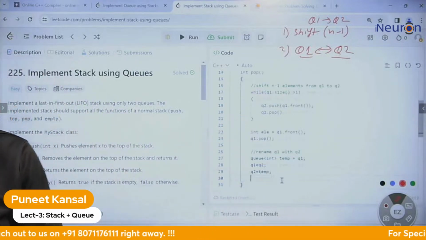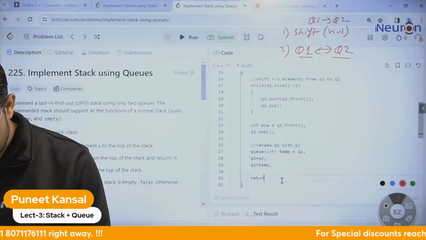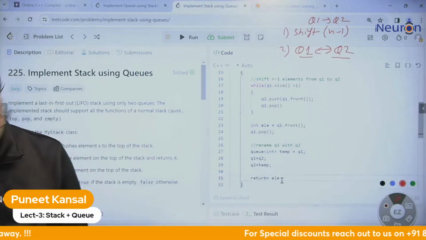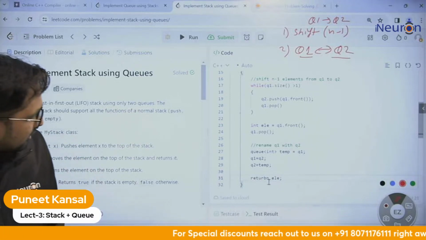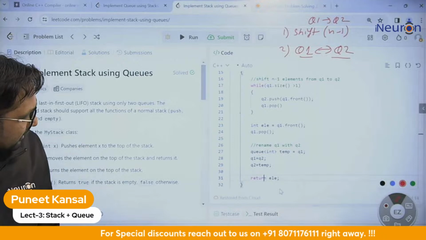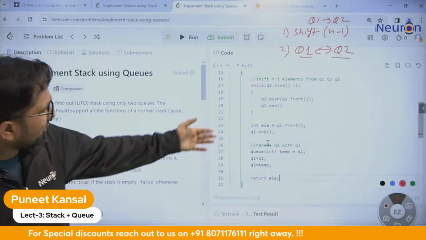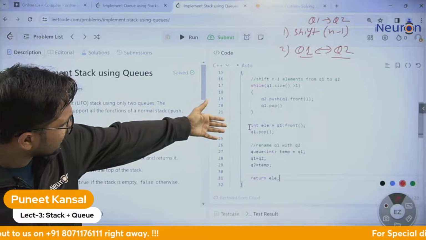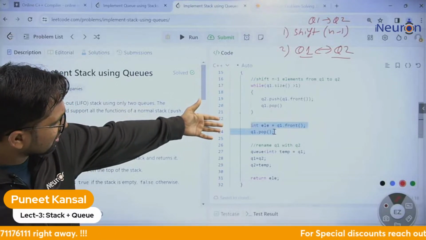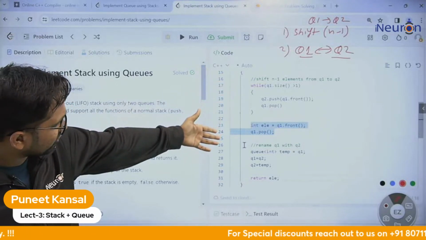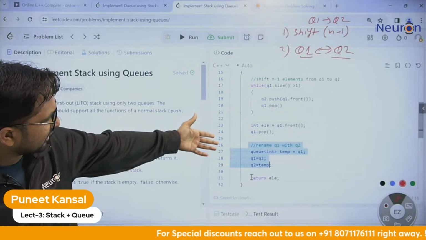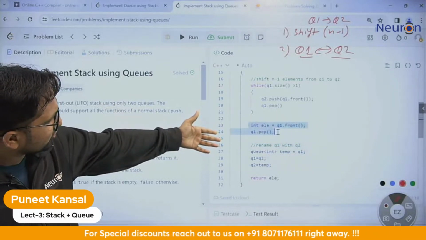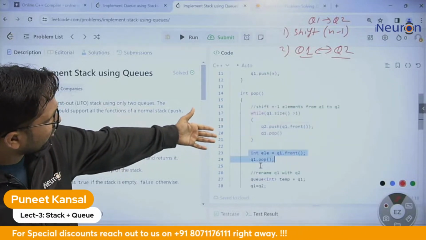Let me return this also. Return the element. Done. So we're done with the pop. We just perform these two functions. You can say we deleted the element also, which was the nth element. After that, we just rename and return this element which we deleted. Done. Okay, pop is done.